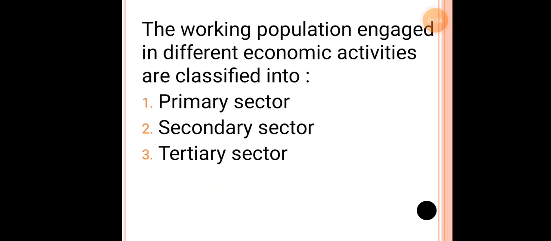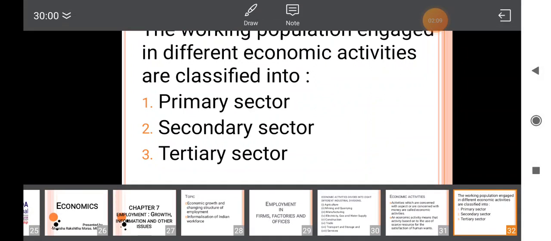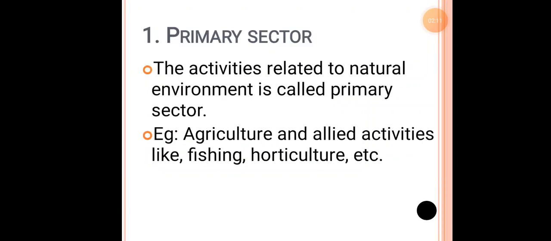The working population engaged in different economic activities is classified, where we studied the 8 different divisions of industries, into 3 major sectors of the economy: primary, secondary and tertiary. The first one, what is primary? The activities related to nature and environment are called the primary sector, which depends on agriculture, cultivation and allied activities like fishing, horticulture and animal husbandry.